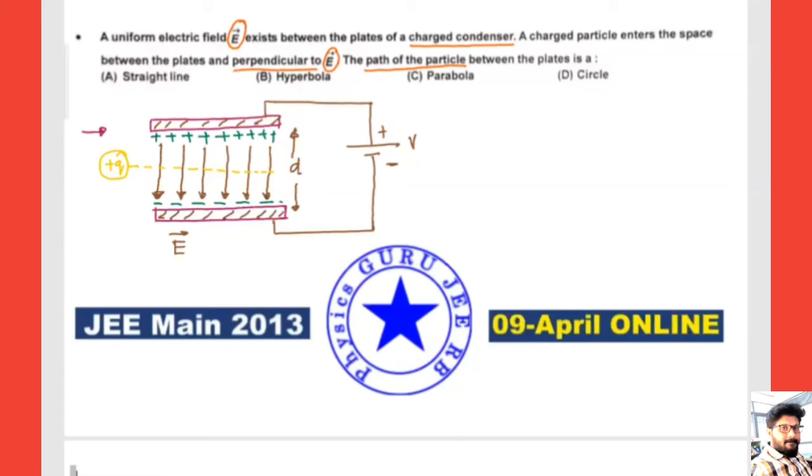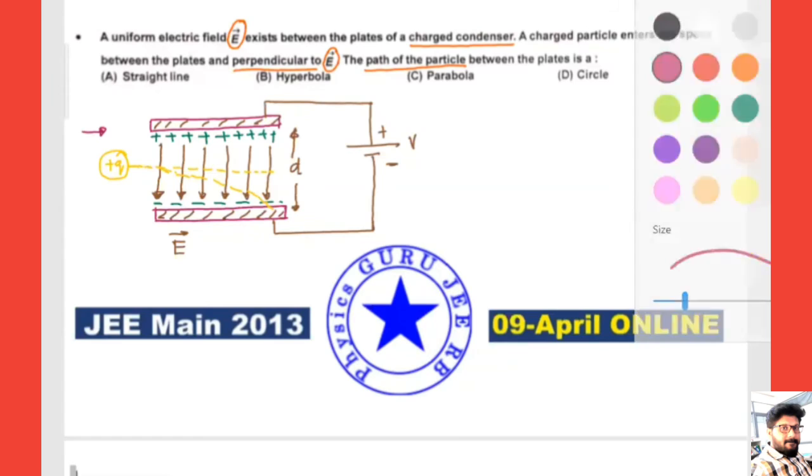Because the upper plate is positive charges, lower plate is negative charges. It is repelled by positive charge and attracted by negative charge. Can you guess whether it moves towards the positive plate or the negative plate? Anybody? Yes, it will move towards the negative plate. Very good. Hope this is clear. Of course, it is a parabolic path, we can say, right?